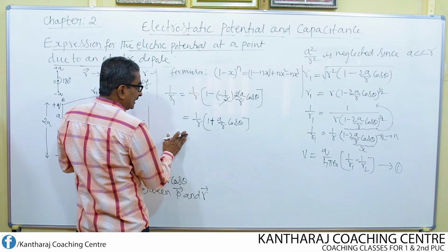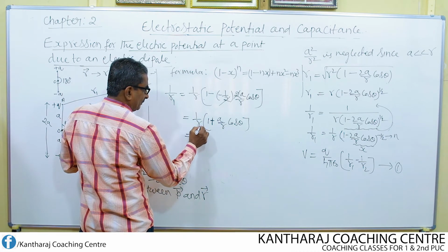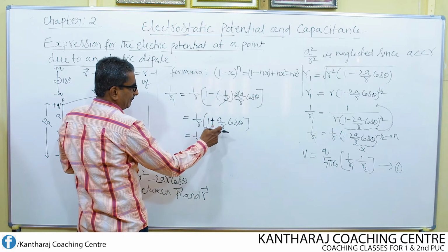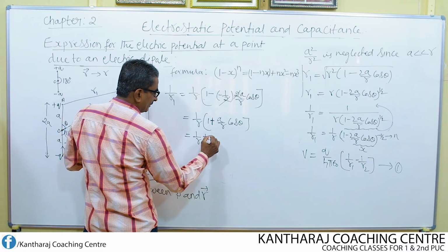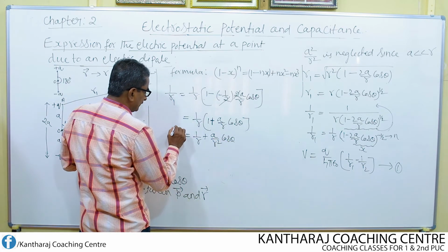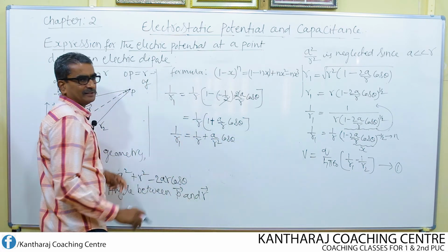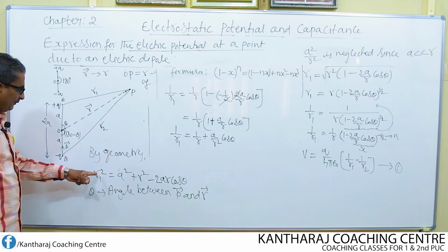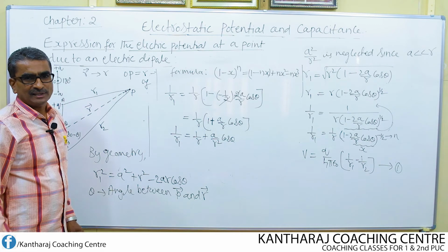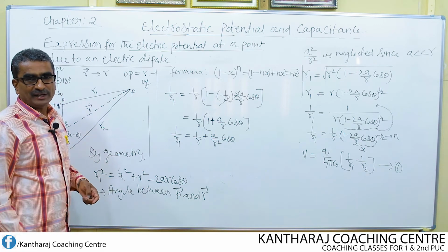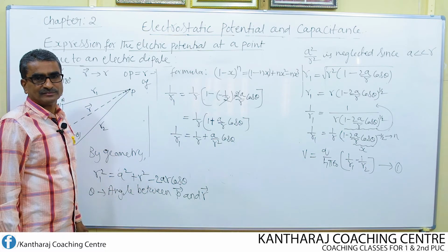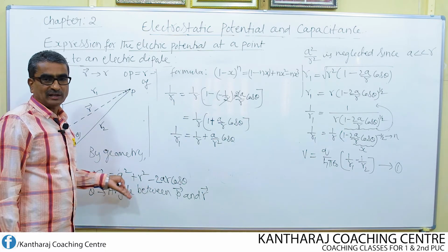Now let us multiply this. 1 by r into 1 is nothing but 1 by r. A by r cos theta into 1 by r plus a by r square into cos theta. So this is 1 by r1. So we simplified r1 square into 1 by r1. Similarly, we can simplify the equation of r2 square. What is r2 square? That we already wrote.